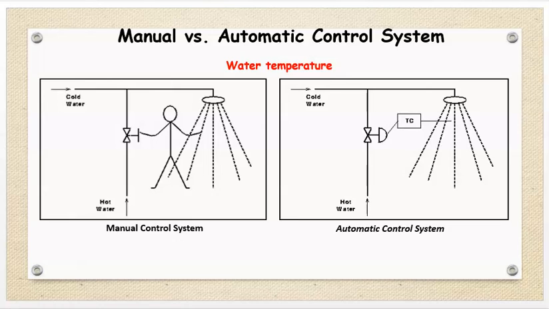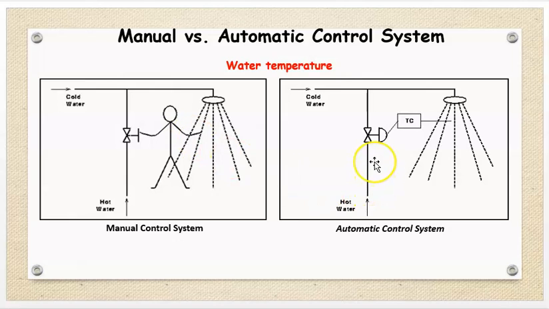Now, suppose water temperature. Take another example. This man is there. Now he wants to bathe. Therefore, here two inputs are there: hot water, cold water. And suppose man has to take a bath with the water. Suppose that water should be at 40 degrees Celsius. Therefore, every time that man has to operate the valve, he has to check the water temperature, and then he will take the bath. Therefore, this is known as manual control system.